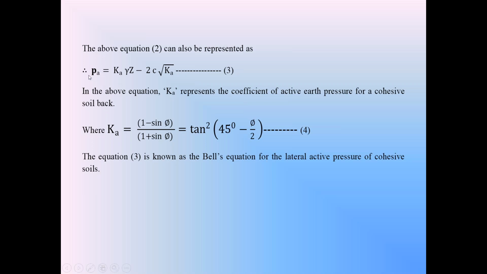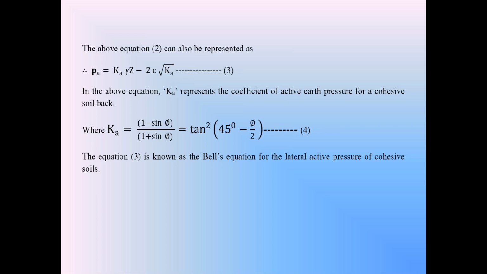This is the active earth pressure equation when the backfill is a cohesive soil. That equation 3 is called Bell's equation, the Bell's equation to find out the active earth pressure when the backfill is a cohesive backfill.